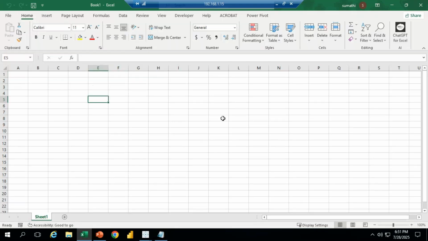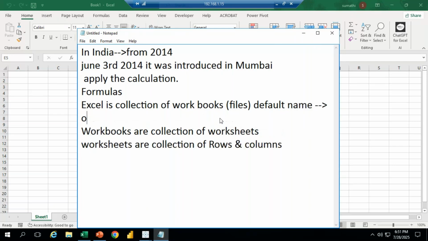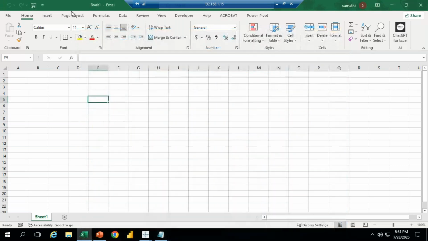See, every Excel file is called a workbook. Correct? For every workbook, meaning every file, we have one default name. That default name is Book 1. Book 1, that is my default name. See now here, every file we have, Book 1.